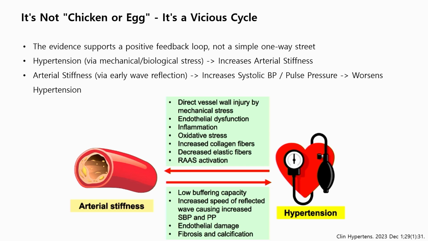This is not a chicken or egg question. It's a positive feedback where hypertension and arterial stiffness perpetuate each other. As I said, arterial stiffness can cause hypertension, and hypertension also causes arterial stiffness.